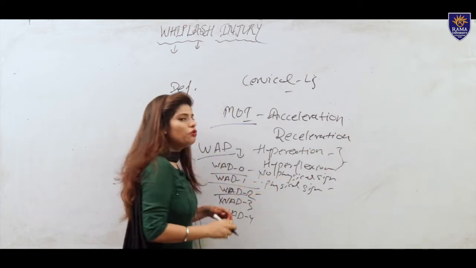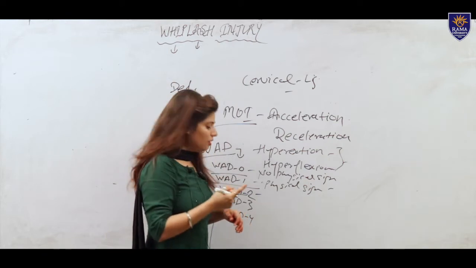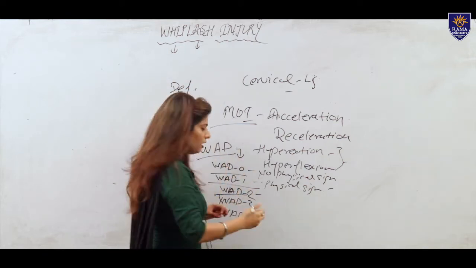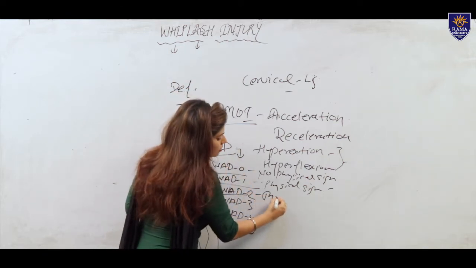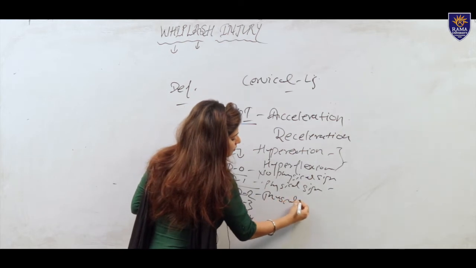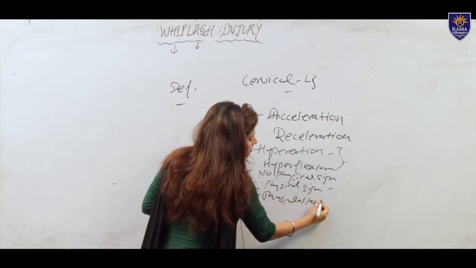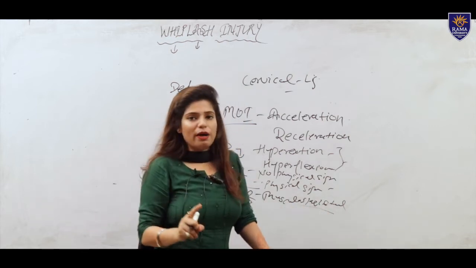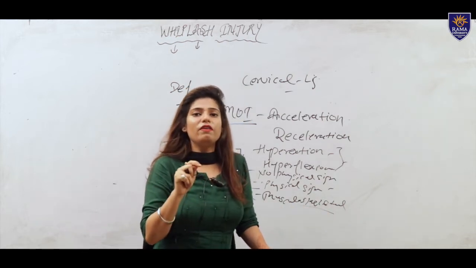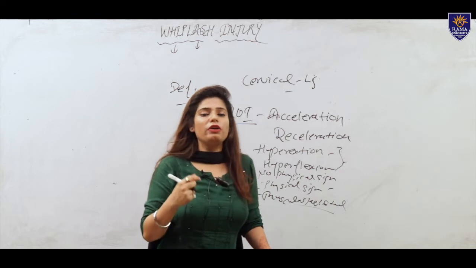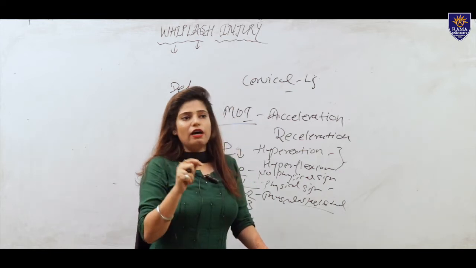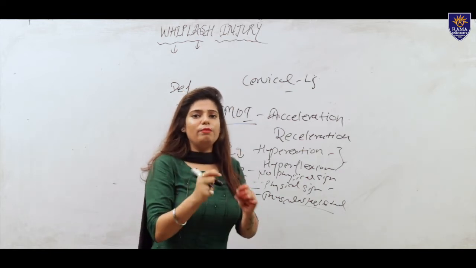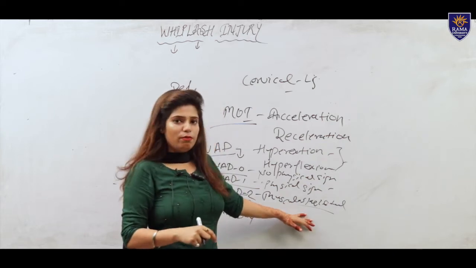In WAD 2, sudden musculoskeletal changes occur at the cervical spine, where the ligament is torn. Grade 1, grade 2 and grade 3 injuries occur, like the ligament and the tendon being torn. So the musculoskeletal signs are present.